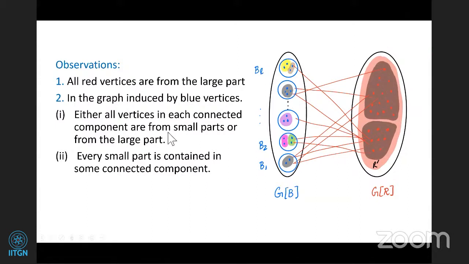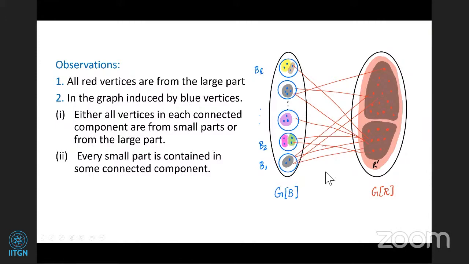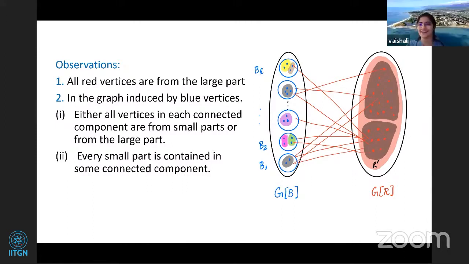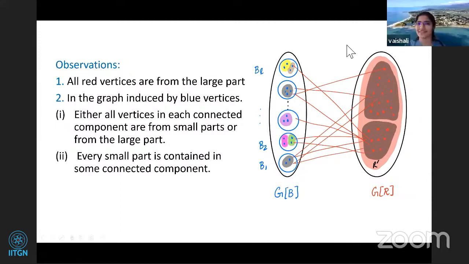I have a question. Talking about the small part, aren't they internally connected themselves, given that the good event is happening? Yes, they are internally connected themselves. There are edges within; I've drawn only the cut edges. Then the second point is automatically enforced, right? Yes, it's enforced. I'm just mentioning it so that it will be useful later. Sorry, yes, it automatically happens. That's true. Thank you.